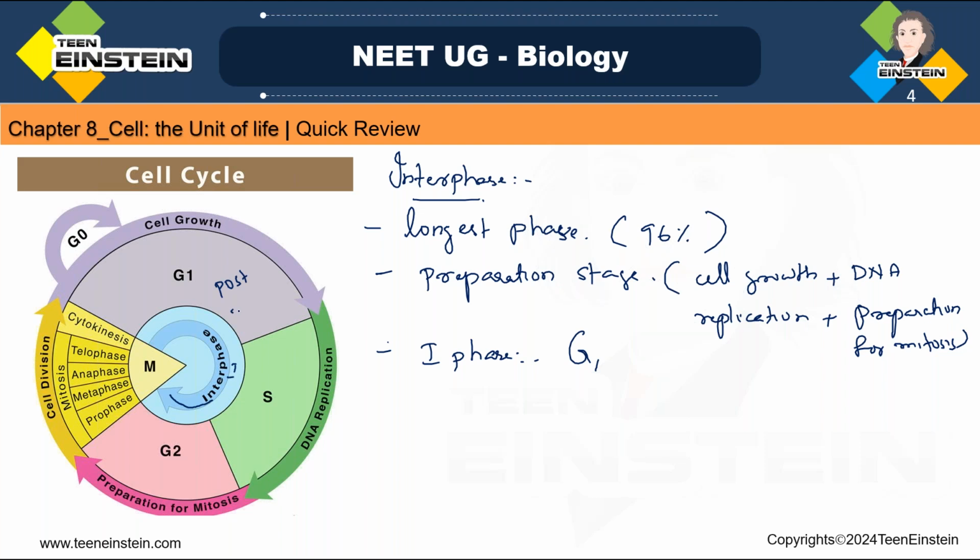Post mitotic means the mitotic division is over. So after mitotic division, a gap is there, a gap to the next mitosis. That is the post mitotic phase or post mitotic gap.